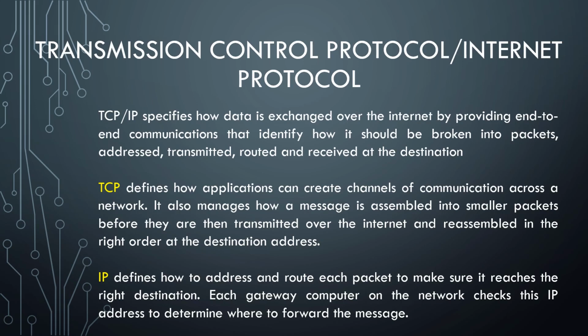IP assigns the addresses, the destination address, the routing of the packet, and it ensures that it reaches the correct destination. Then again at the destination site, TCP will assemble all those packets in a proper sequence and then deliver it to the user. So basically this is how your TCP/IP works.